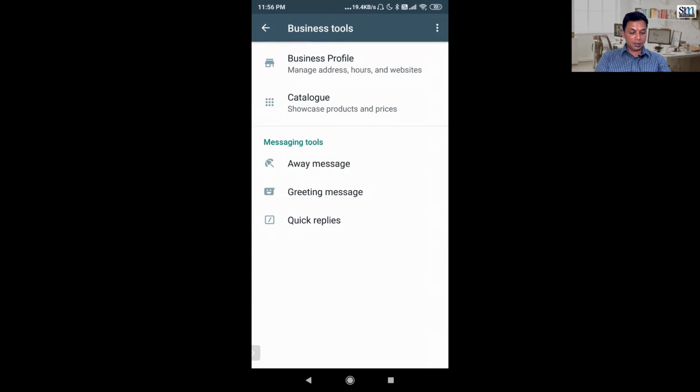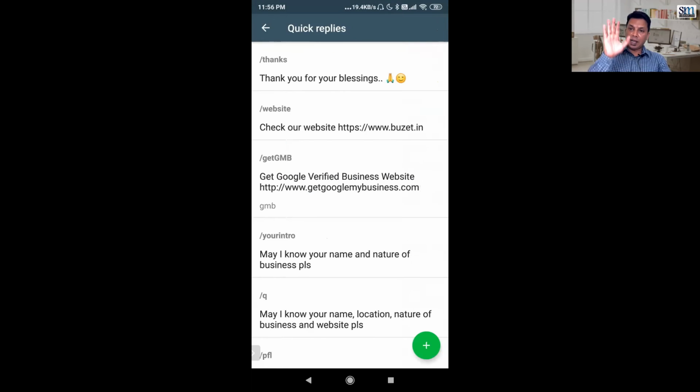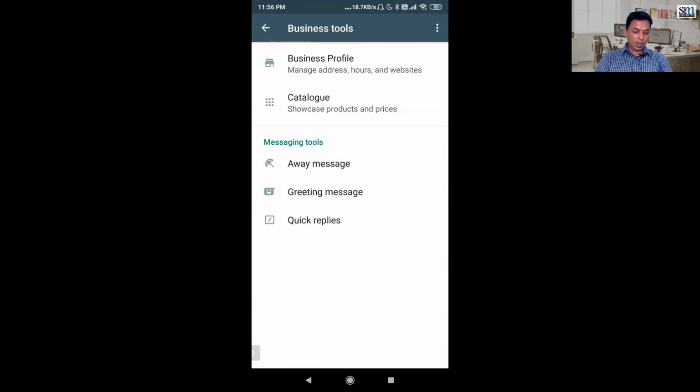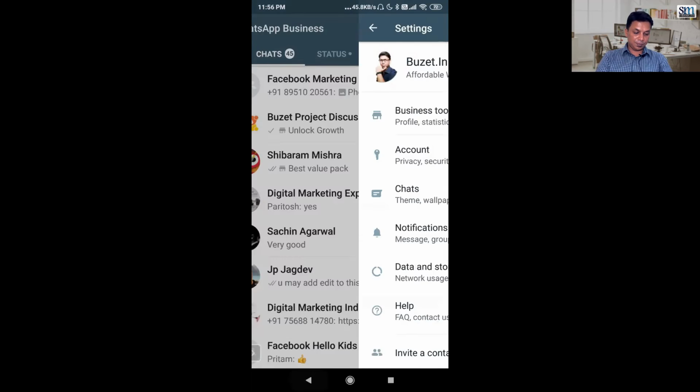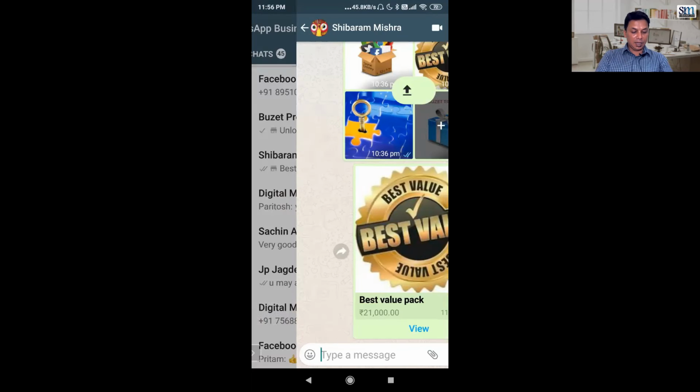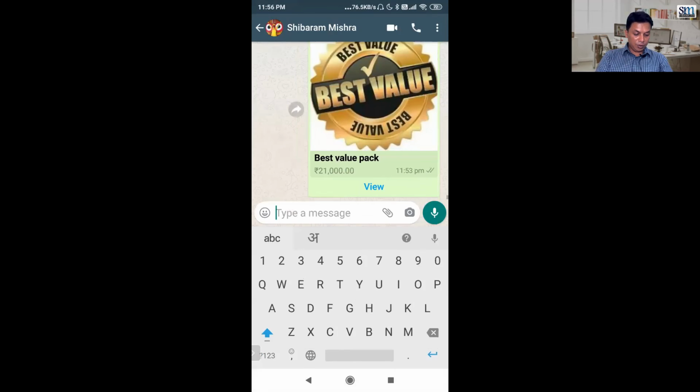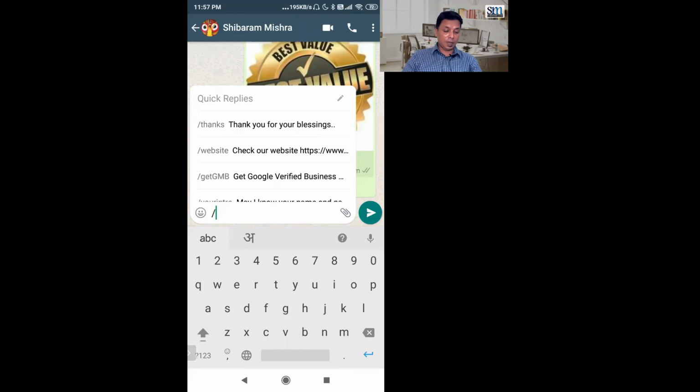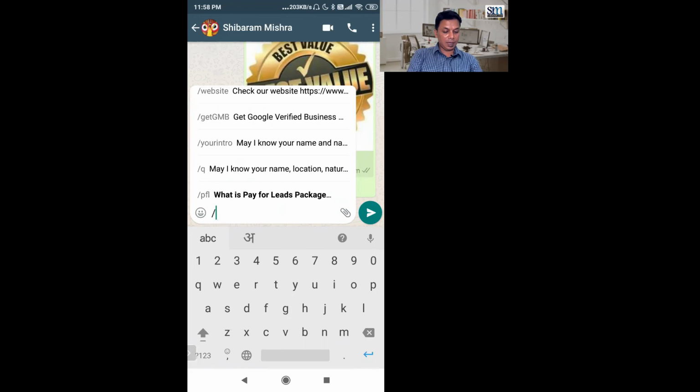So how do you send these quick replies? You can add many quick replies to this, and you just have to type slash and it will show you the options. Let me show you how to use the quick reply options. Let's say somebody asks, okay, what do you do? Whenever you want to send a quick reply, you just need to type slash and all the quick replies show up here.